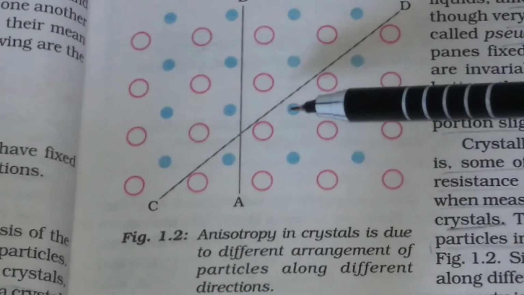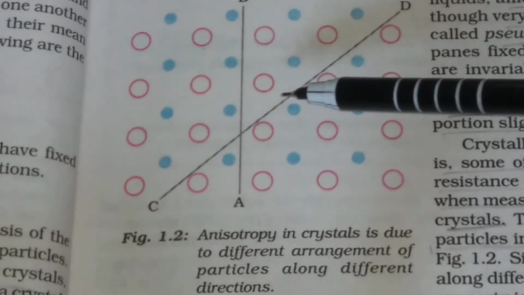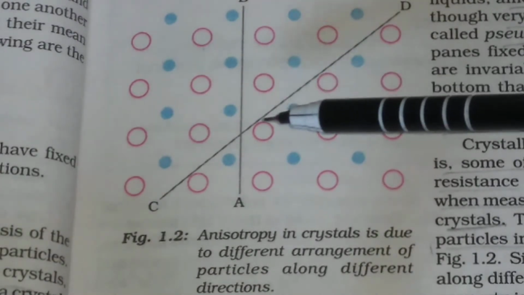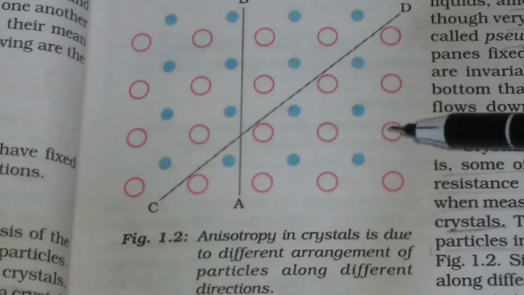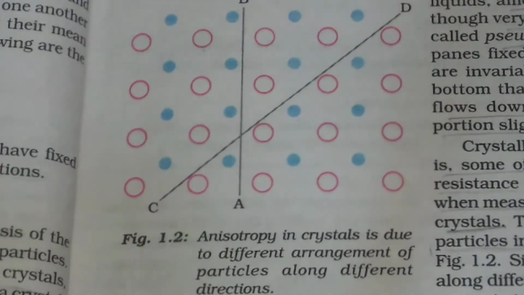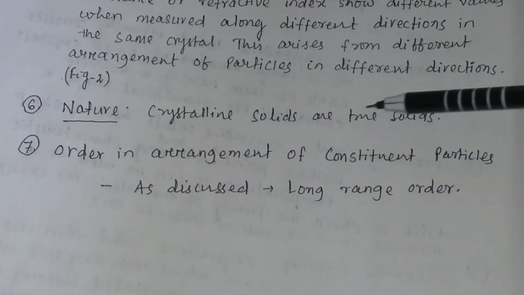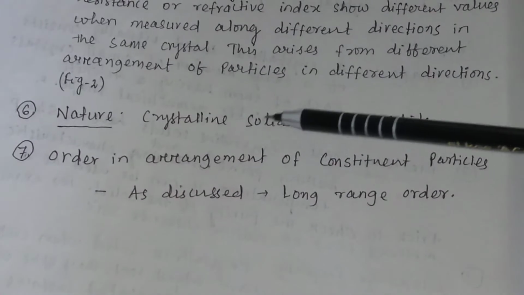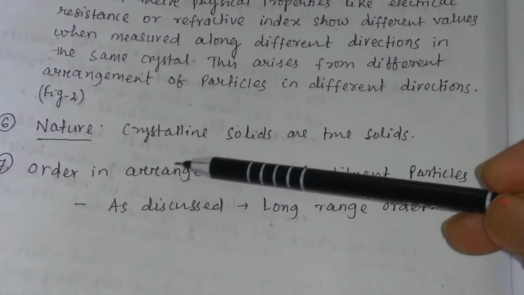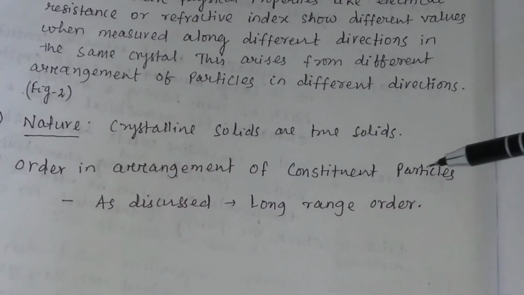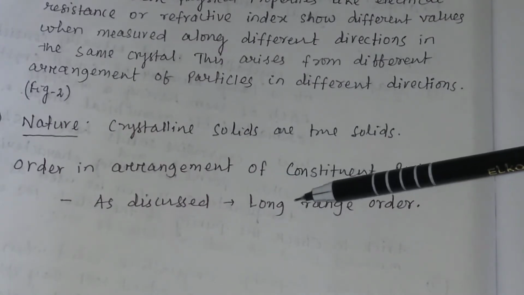So in this case, the arrangement of the particles or atoms along different directions is different. That is why the physical properties also differ. That is, properties like electrical conductivity or refractive index will differ, and this is called the anisotropy property of the crystalline solid. Then nature. I have told you that crystalline solids are true solids. So the nature of crystalline solids is that they are true solids, and the next property is order in arrangement of constituent particles. As discussed previously, crystalline solids have long range order.